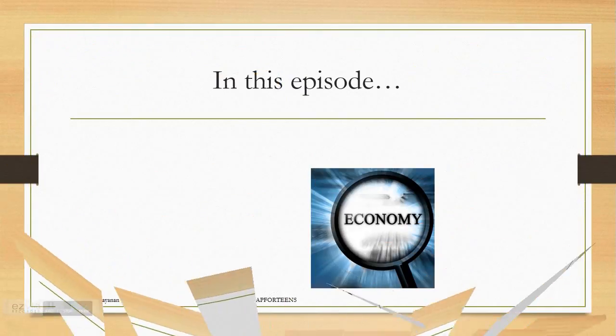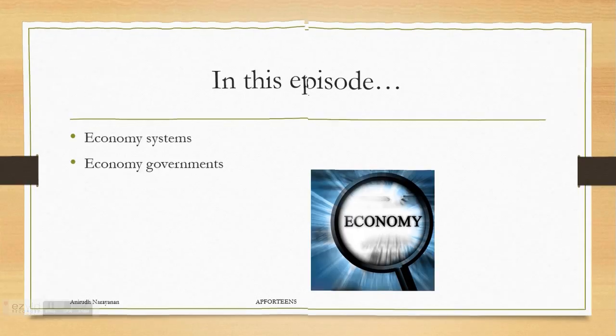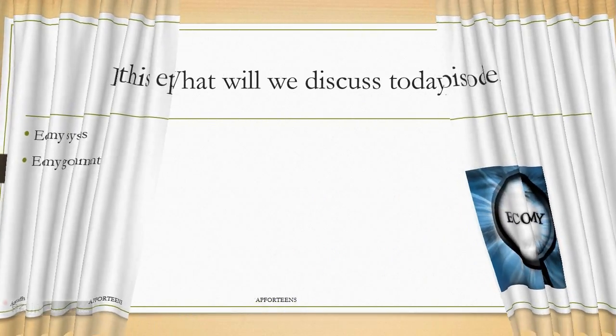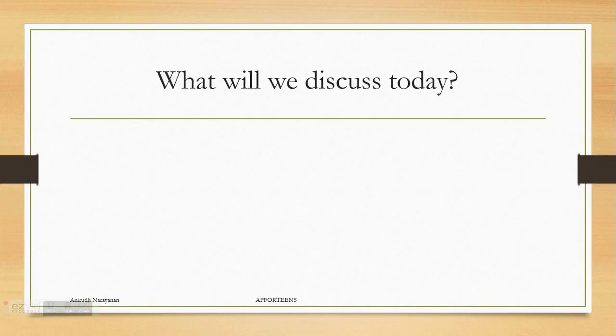Today, we're going to be discussing, as you can tell, the economy. We're going to answer economy systems, what types there are, and the same sort of idea, economy governments, what types there are, and how each one is slightly different. So let's get started. As always, we ask ourselves, what are we going to be discussing today? We're going to be discussing three different systems: communism, socialism, and capitalism. And yes, there is a difference between all three of them.